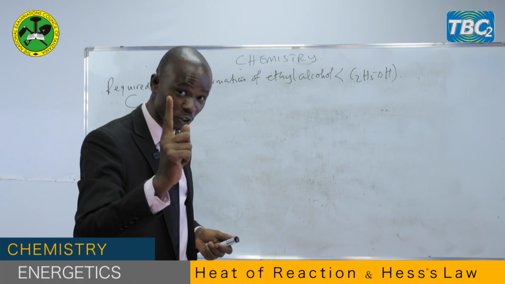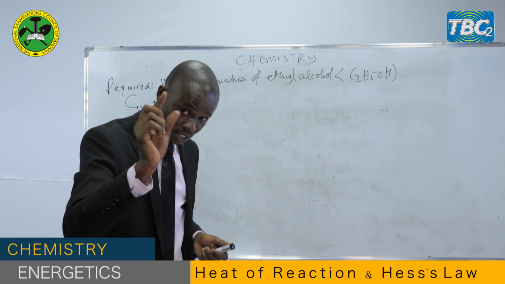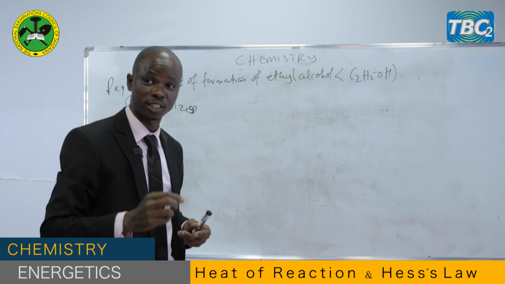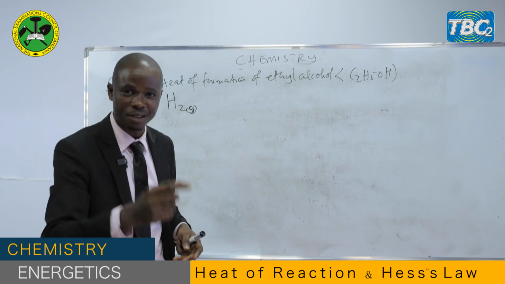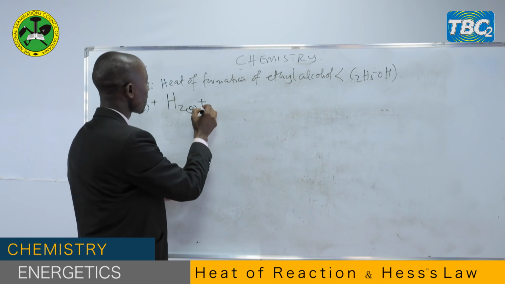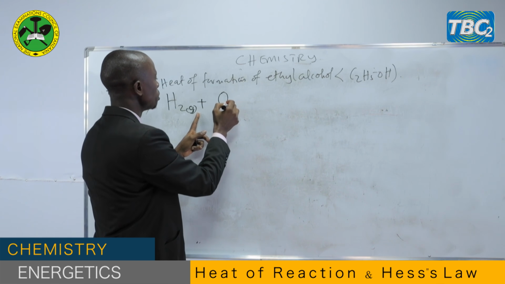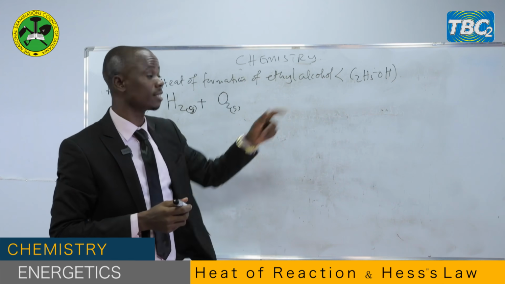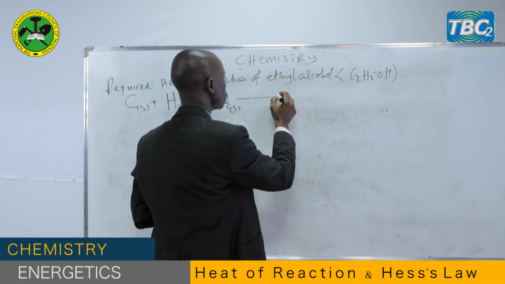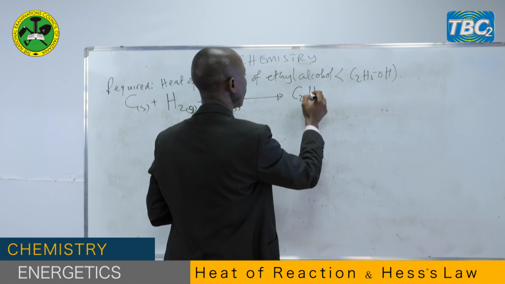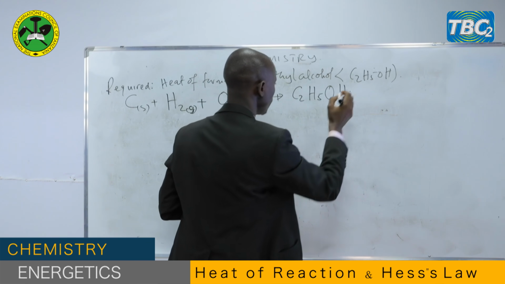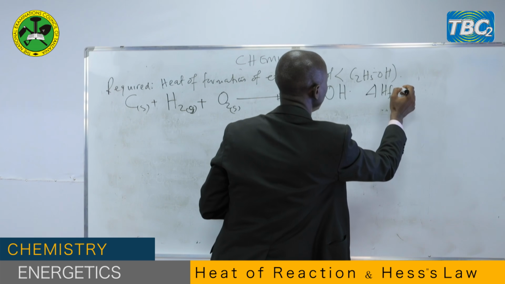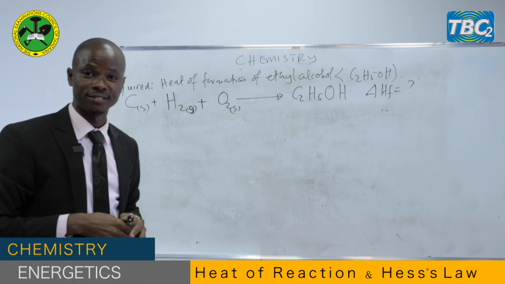It is very, very important for you to understand these terms. If you miss out these terms, you are also going to get a challenge. That's why I'm giving this lesson today, for the problems to be over. Are we together, my dear students? Now, the third one is oxygen, which exists as a gas. So these 3 elements together, when they react, form that compound to yield ethyl alcohol. And the enthalpy change of formation of this compound is what is required.